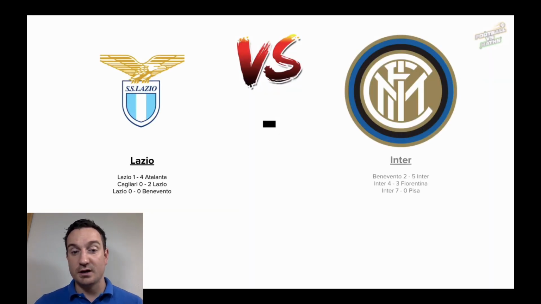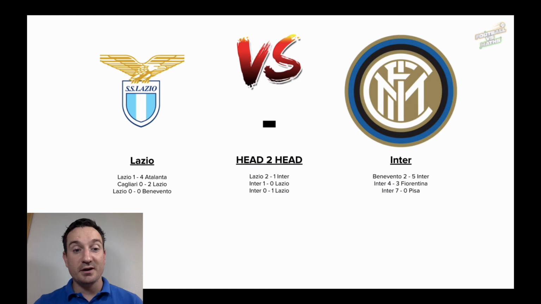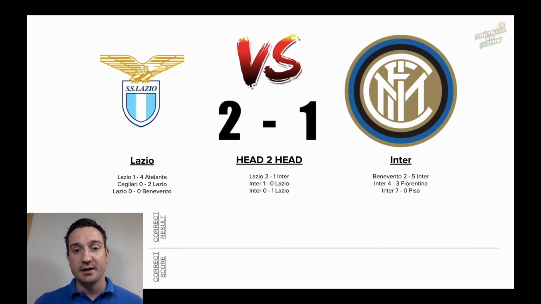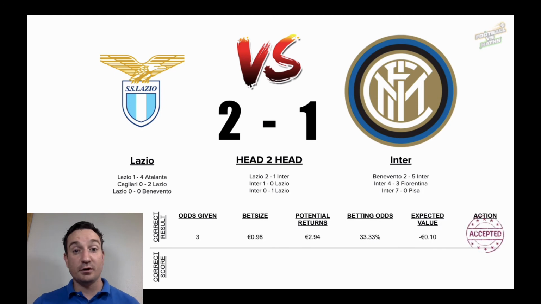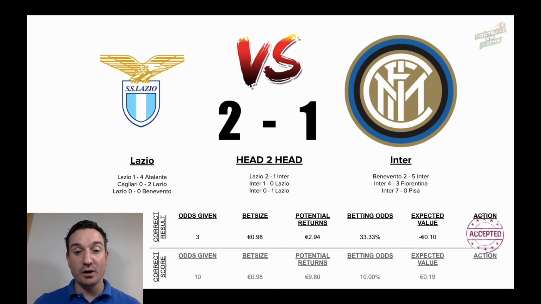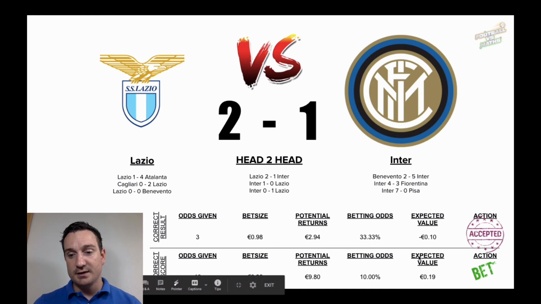Lazio versus Inter. As we just saw a minute ago, Lazio lost 4-1 against Atalanta. Inter beat Benevento 5-2. And the last time the two teams played against each other, Lazio won 2-1, and we're expecting them to do that again here today. So we will be placing the bet for Lazio to win. We will also be placing for the exact score of 2-1, because as you can see here, the expected value is positive. That's pretty good.